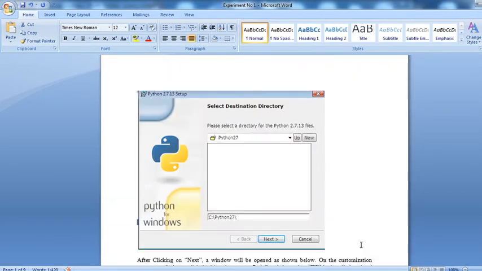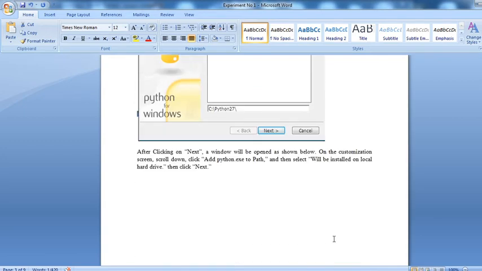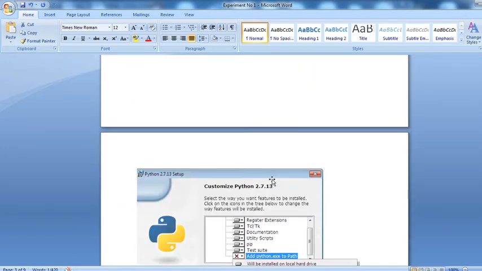After clicking next, a window is displayed with Python 27, where you choose the directory to save. The path is assigned here; click on next. If you want the C drive, it takes the C drive path by default. Otherwise, if you want the D drive, mention D colon and your specific path, and click on the next button.